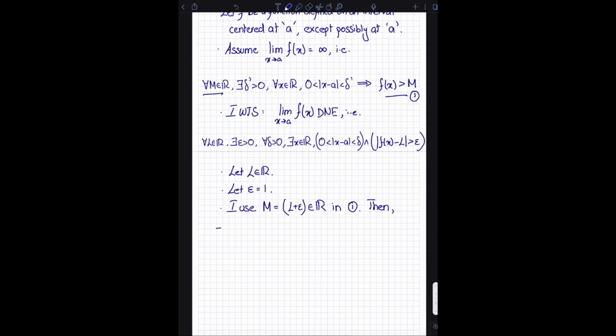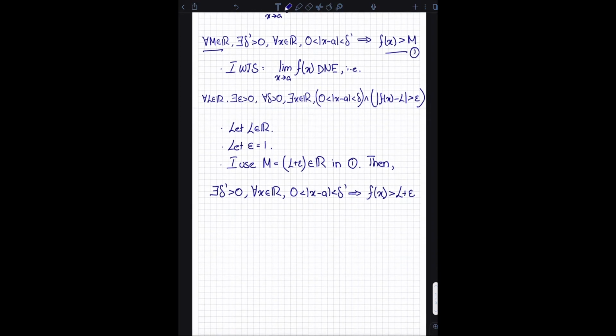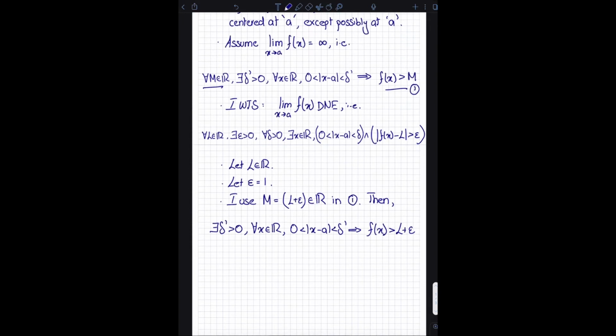now there must exist a delta prime. This is once again from definition 1. There must exist a delta prime greater than 0 such that for every x in the real numbers, if 0 is less than the absolute value of x minus a, which is less than delta prime, then f of x is greater than L plus epsilon. Okay, so we're done up to this point. The next thing I need to do, so once again, this is what I'm showing. I've picked my epsilon. Now I'm going to just say let delta be any real number that's greater than 0.